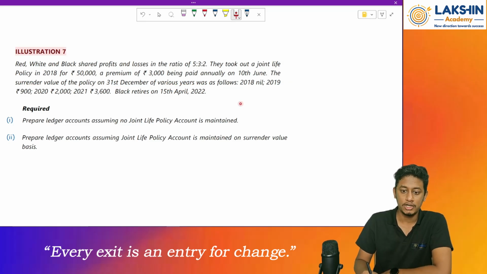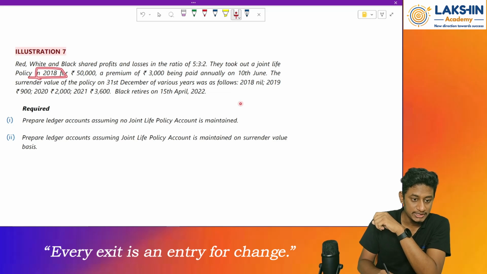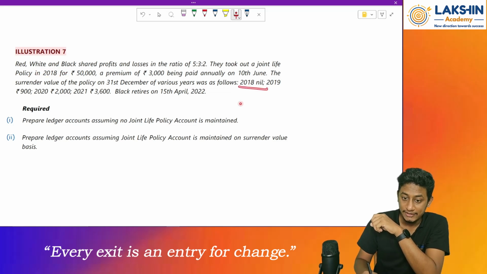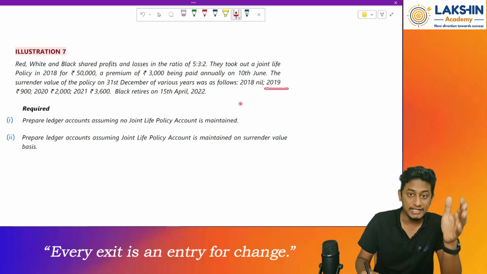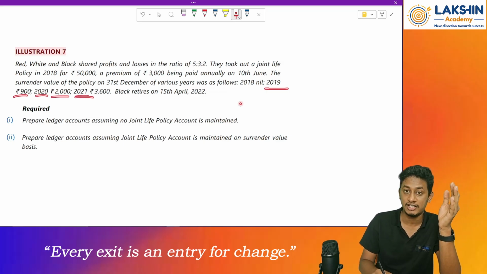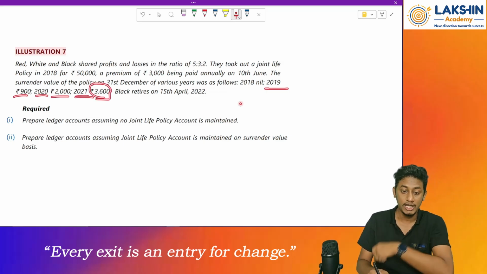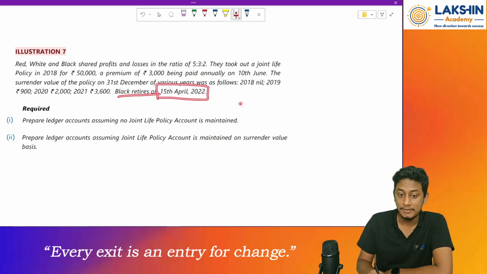So first of all, the policy was purchased in 2018, and if in 2018 I surrender it, how much will I receive? I will receive nothing. Then in 2019 if I surrender, I will receive 900 rupees. In 2020 if I surrender, I will receive 2000 rupees, and in 2021 if I surrender, I will receive 3600 rupees. Okay. Now Black has retired on 15th April 2022.